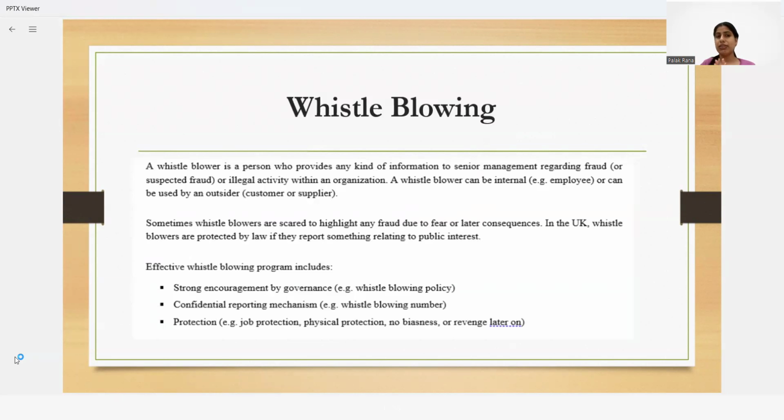So a whistleblower is a person who provides any information to the senior management with respect to fraud or maybe illegal activity which is being held in the organization. These persons could be internal, they could be employees, maybe interns or suppliers, or an external person.